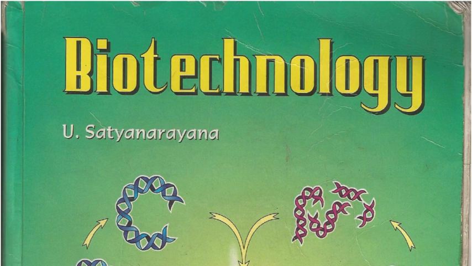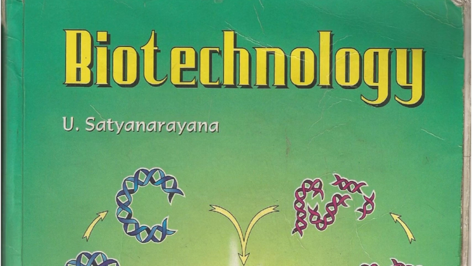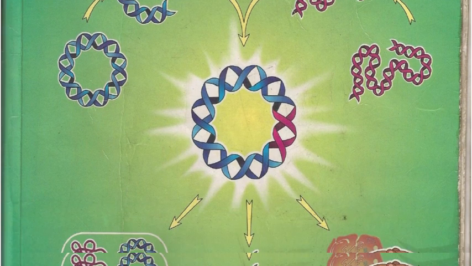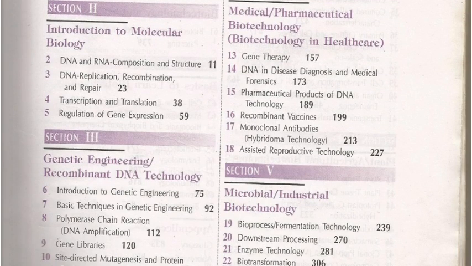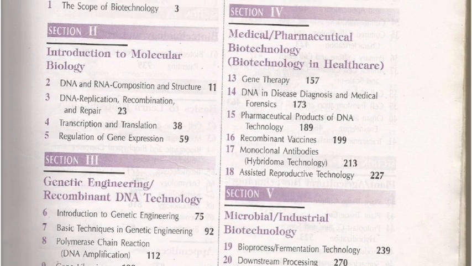If you are searching for the best book that will be helpful particularly for GATE Biotechnology 2022, then this particular book is the best book to buy, and the book name is Biotechnology by U. Satyanarayana. This is the book name, and this is how the outer cover page looks. This book is available online also, so if you want, you can get it. I think the price is between 600 to 1000.